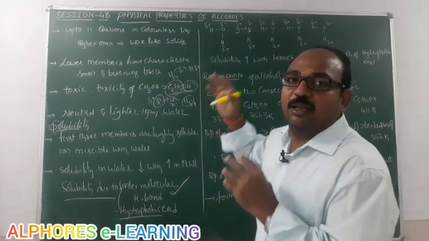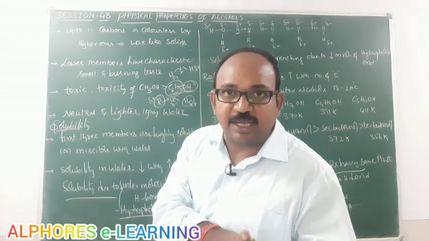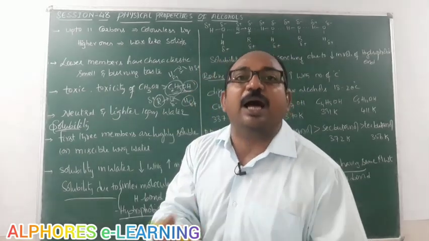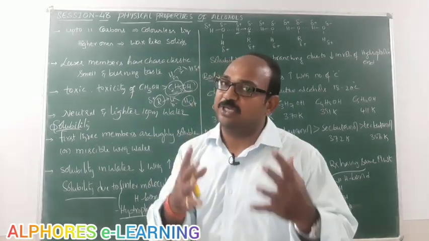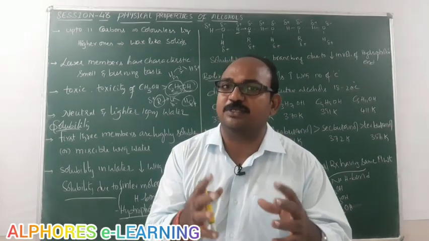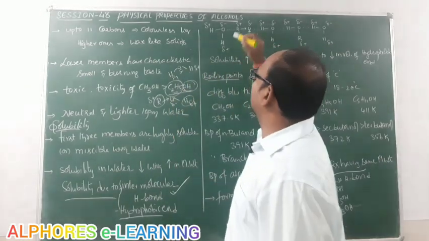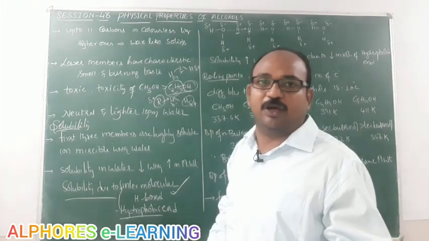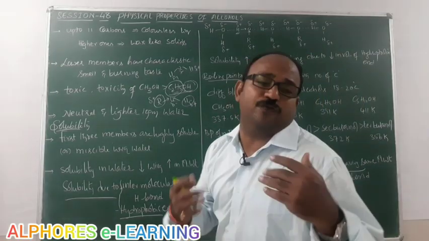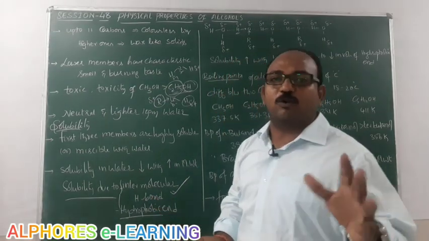We can define a heteroatom in another way: an atom which is small in size, an atom which possesses lone pairs of electrons, an atom which has high electronegativity. All these three qualities are present in oxygen. That's why we can say oxygen is a heteroatom. Beyond that, fluorine is also a heteroatom, and nitrogen is also a heteroatom. That's why oxygen containing hydrogen, fluorine containing hydrogen, and nitrogen containing hydrogen generally participate in hydrogen bonding.